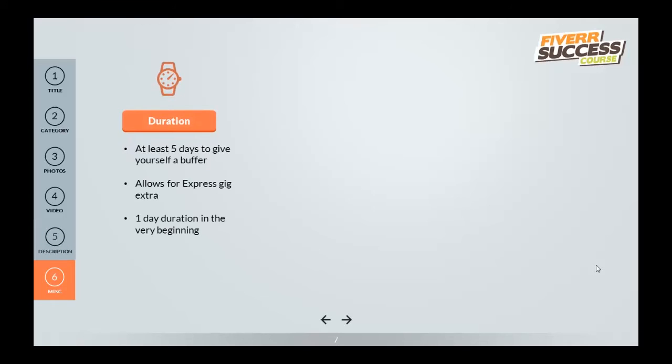For the duration, I recommend at least 5 days to give yourself a buffer. And this also allows you to have an express gig extra. In the very beginning though, when you create your gig, just to drive traffic, this is going to sound crazy, but I recommend putting a 1-day duration in the very beginning. Just until you get maybe 5-10 orders. Once you get those first few reviews in, you can always switch it back to 5 days and make it more reasonable. This is just to get that initial wave of buyers, because your gig will have a little label over it that says express gig when you put it into a 1-day duration.